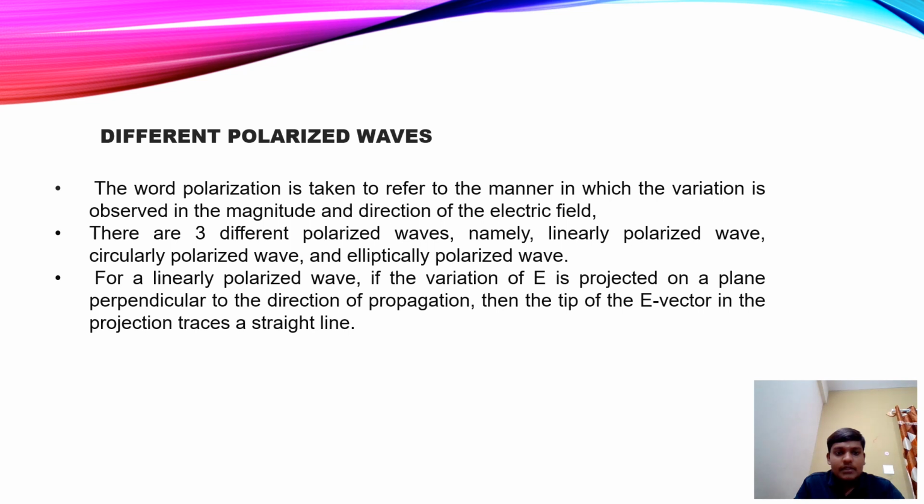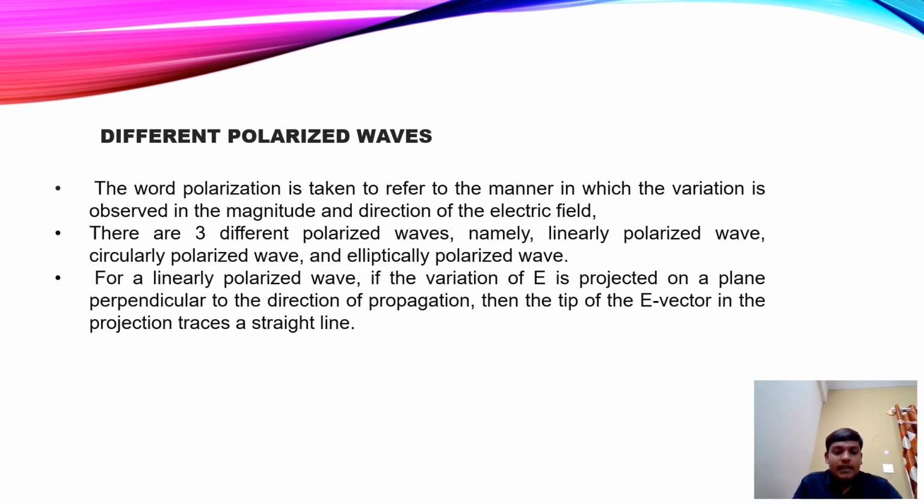Different polarized waves. The word polarized is taken to refer to the manner in which the variation is observed in the magnitude and direction of the electric field. There are three different polarized waves, namely linearly polarized wave, circularly polarized wave, and elliptically polarized wave.